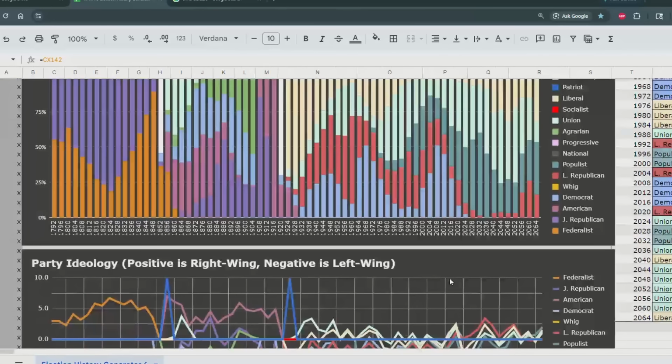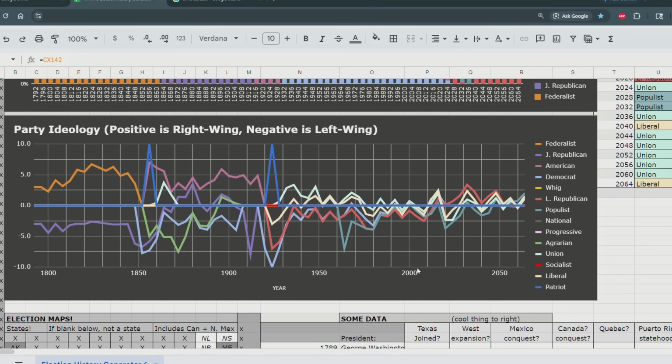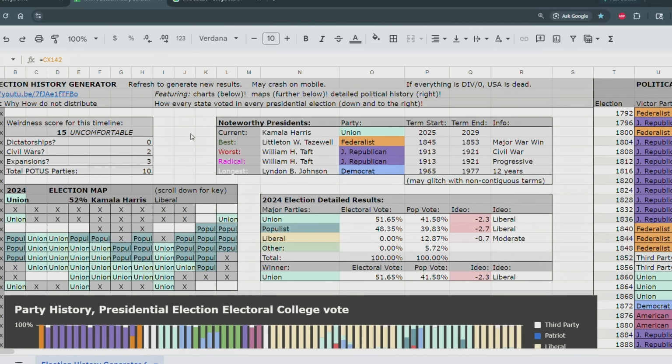And let's see if that's reflected. Yep. So we see over here that the parties were a bit more negative. So we have a radical left-wing party over here. But then once the states rejoin in this period, well, then there's a higher demand for conservative parties. So the Republicans shift in the conservative direction. And they all vibrate around the center of the political axis. Okay, let's look at another timeline.